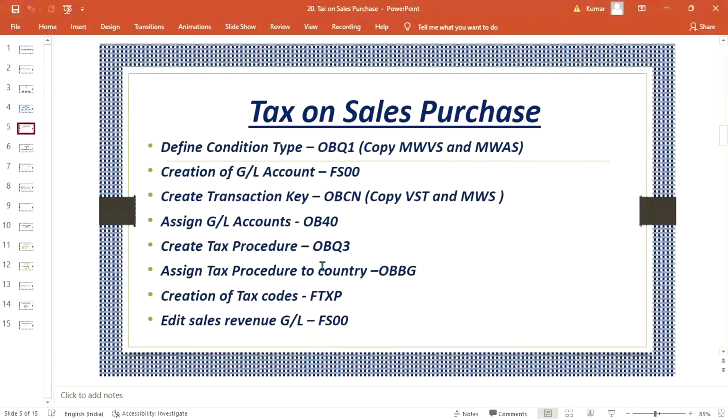What next? The next one is create transaction key. What is the use of this transaction key, guys? It is also called account key. Whether you say account key or transaction key, both are the same.